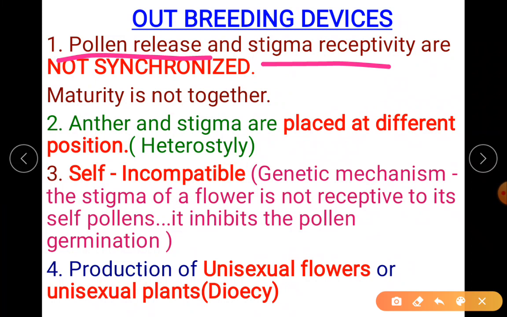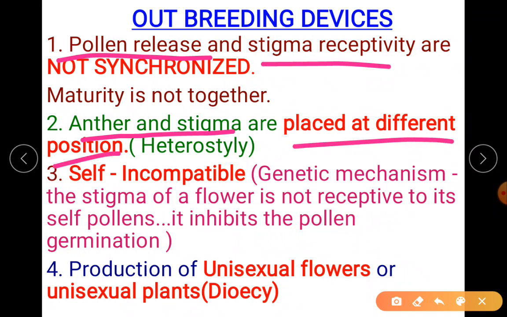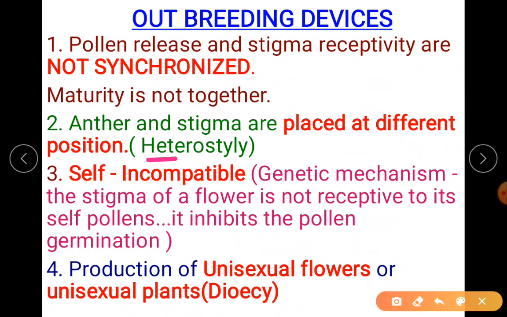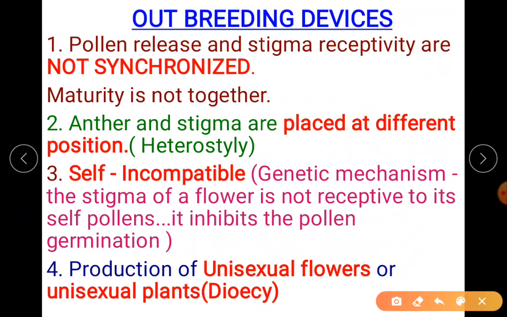The second point: anther and stigma are placed at different positions. You can see the term here, heterostyly. Just split the word and you will get the idea. Hetero means different, styly means styles. Pistil, the second part, the middle long part, is the style. So different sizes of the style help in the different position. Here you can get the idea of placing them at different positions.